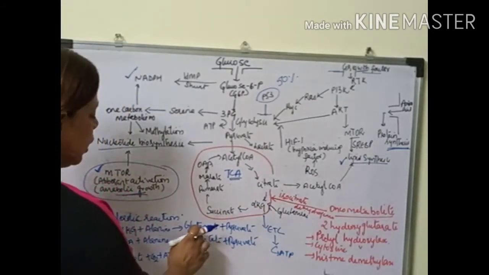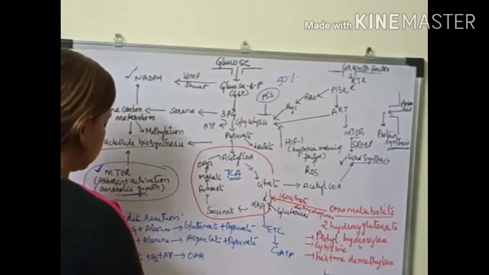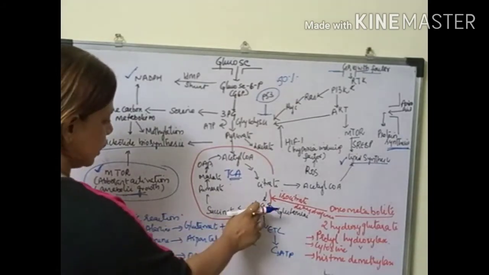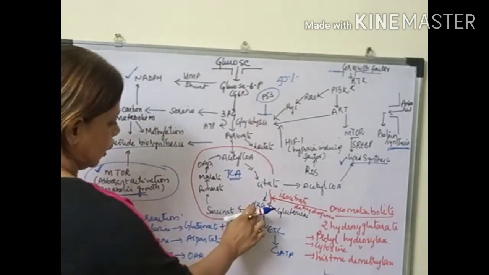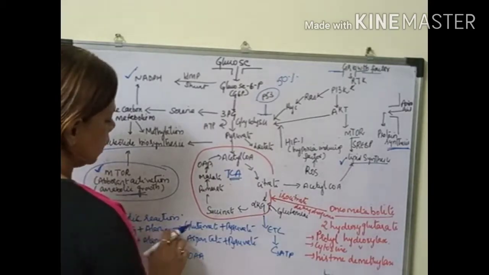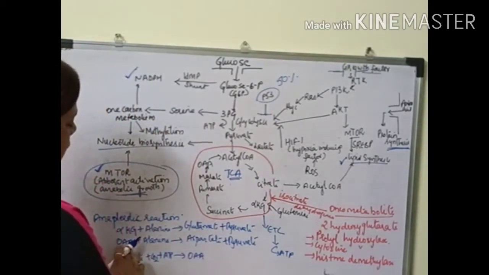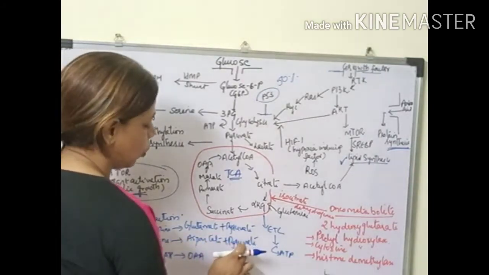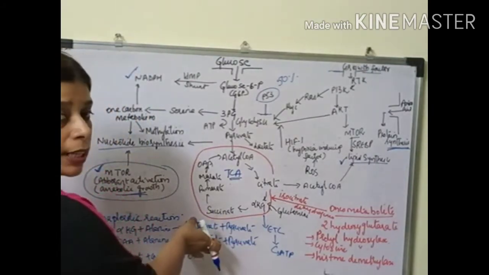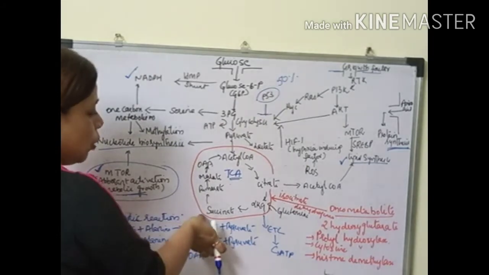Like, suppose a cell requires glutamate: here alpha ketoglutaric acid, which is from the Krebs cycle, in the presence of alanine gets converted into glutamate plus pyruvate. Similarly, oxaloacetate and alanine form aspartate and pyruvate. So these are for the amino acids. Here we can see there is a formation of two amino acids.